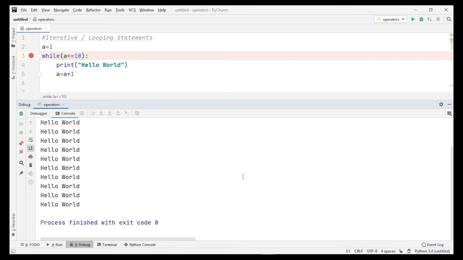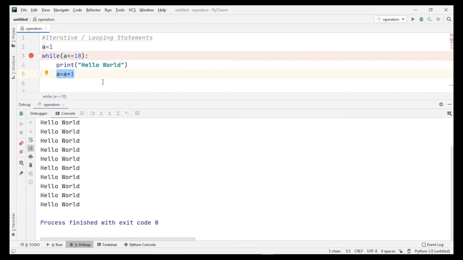Now I hope you understand how we use a while loop in our program. Three things are important here. First is initialization, the second is condition, and the third one is updation, increment or decrement. We can also use a decrement operator over here.